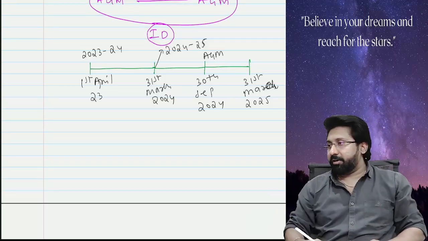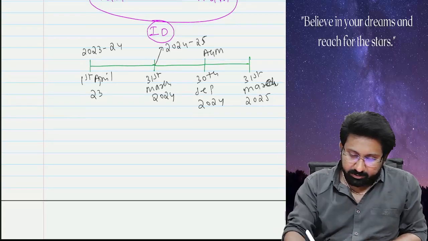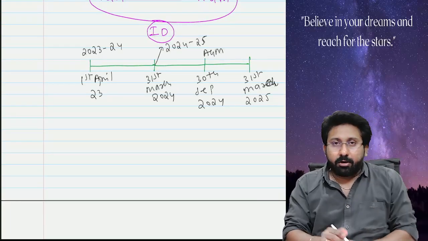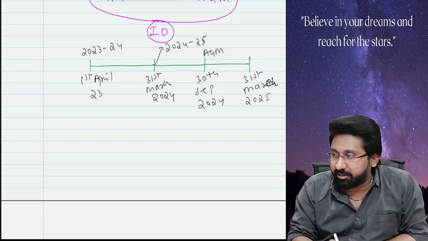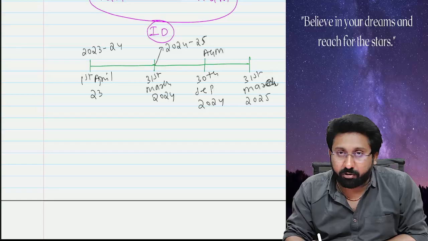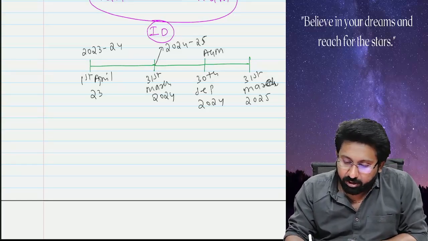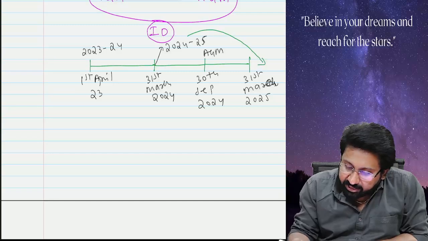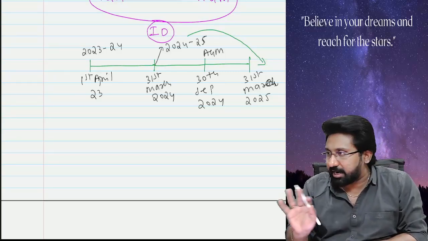March 2025. Let us understand this. See here. The 23-24 financial year will start on 1st April 2023. It will end on 31st March 2024. The AGM will be held on 30th September 2024. The 2024-25 financial year ends on 31st March 2025. All these are understandable concepts.